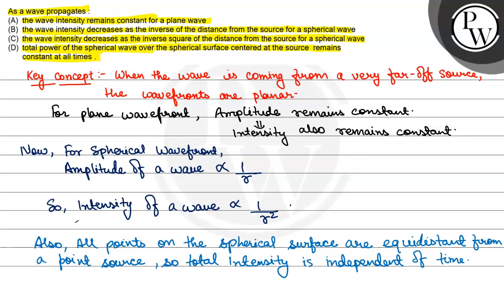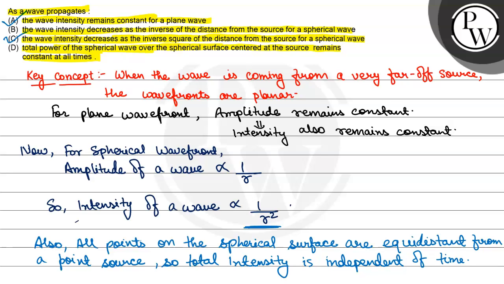First option is given the wave intensity remains constant for a plane wave. We can see as the amplitude remains constant for a plane wave front, so wave intensity also remains constant. So option A is correct. Second one, the wave intensity decreases as the inverse of the distance from the source for a spherical wave. But we can see intensity decreases as the inverse of square of distance. So the correct option will be option C.